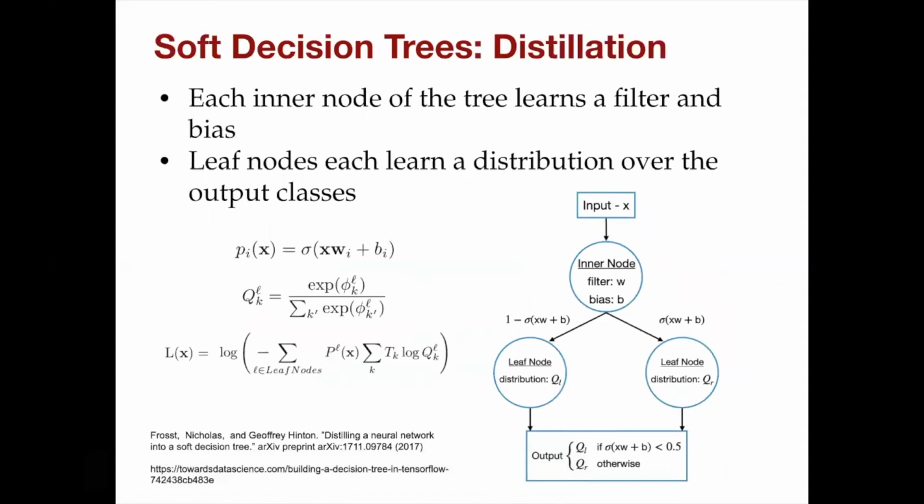Each leaf node then, as was said earlier, learns a distribution over the possible actions taken, and this entire tree structure is trained based on a weighted cross entropy where the weights are based on the probability for a given input of arriving at the leaf node L.